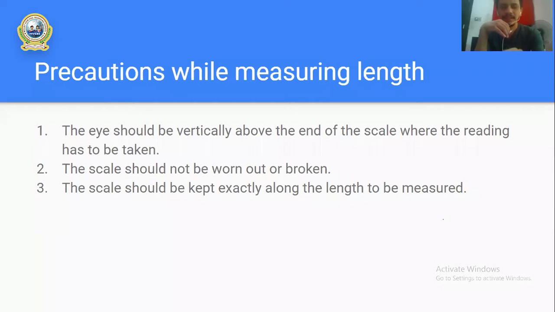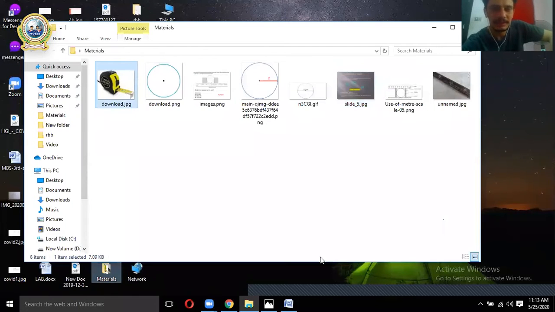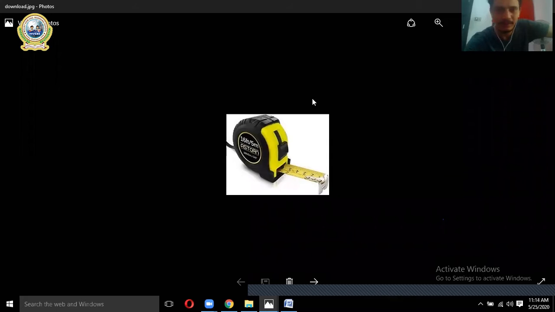Length is measured by using a measuring tape, or by using a measuring rod. You might wonder what a measuring tape is. This is the picture of a measuring tape. You can see it on the screen. You might have seen this kind of device. It is used to measure the length of your book, the length of your room, and even your height. So a measuring tape usually measures length.